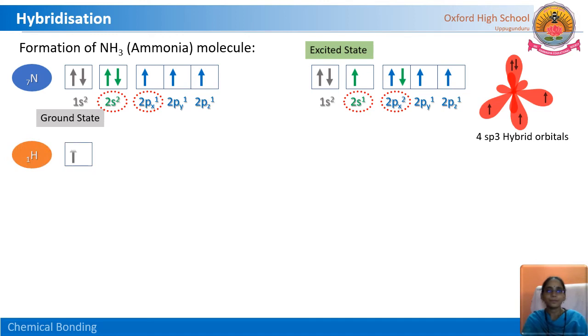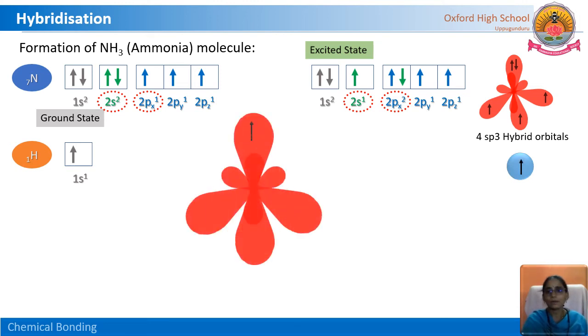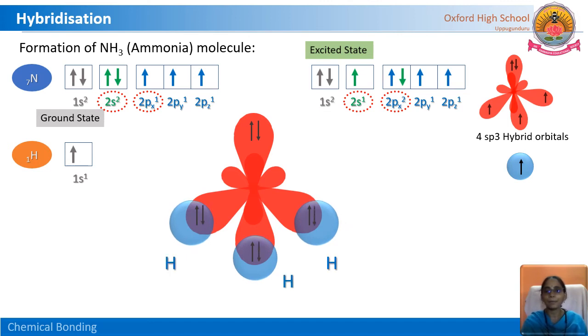Next, the hydrogen electronic configuration, we know, is 1s1. Let us see the overlapping of sp3 hybrid orbitals and s orbital. These are 4 sp3 hybrid orbitals. Now, the 3 hydrogen atoms come and overlap with 3 hybrid orbitals. The one with the lone pair is completely filled, so it won't participate in chemical reaction.